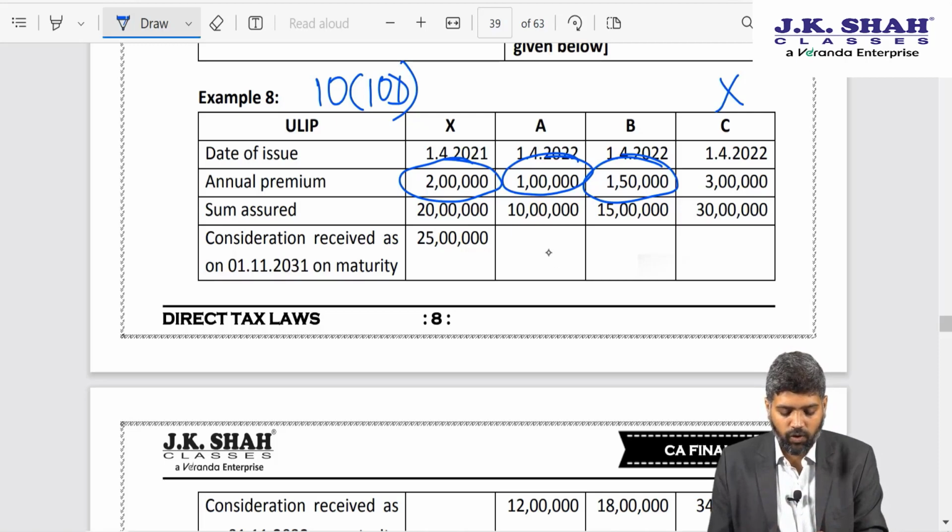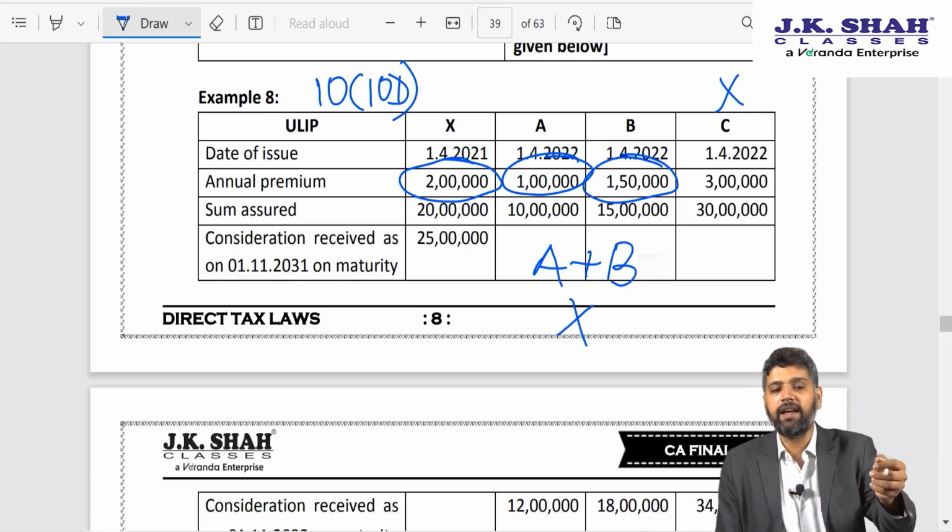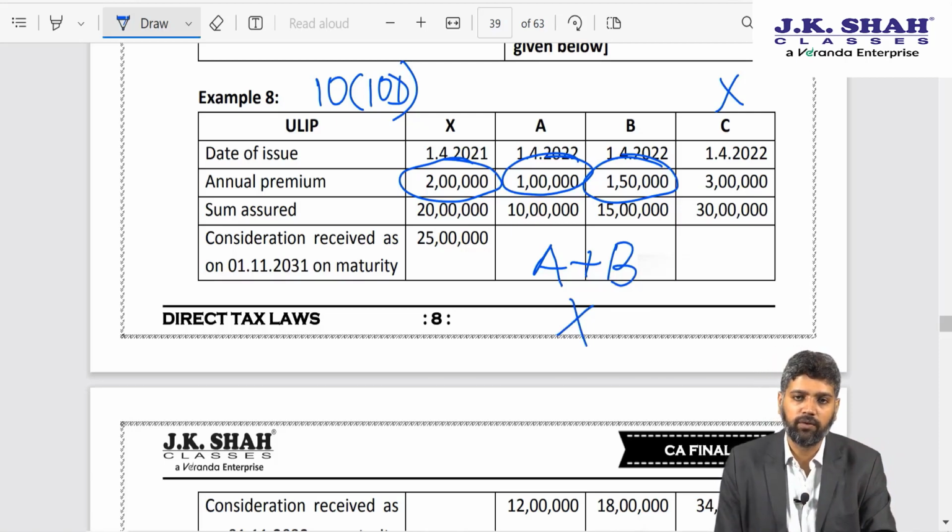One combination can be A plus B and the second combination can be X alone. These are the only 2 combinations possible where the premium aggregate is not exceeding 2,50,000. Then naturally the question arises, out of these 2 combinations, which combination will I claim as exempt?